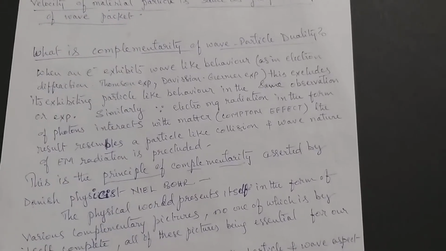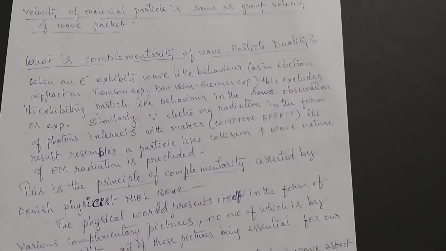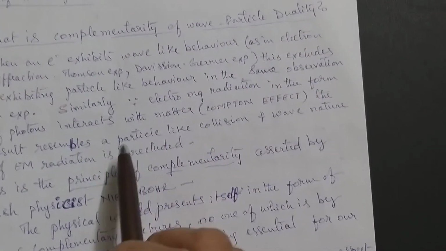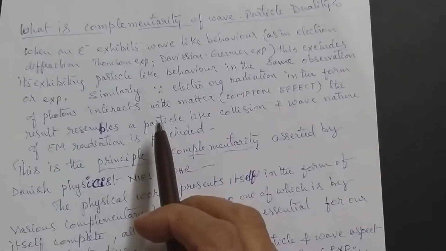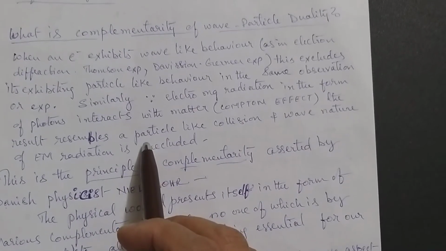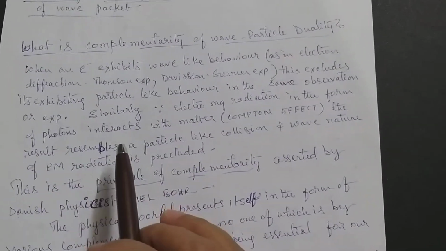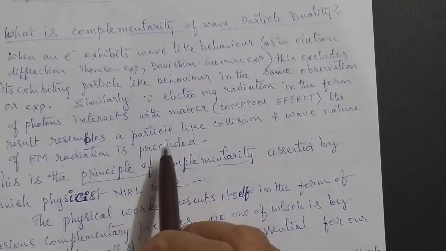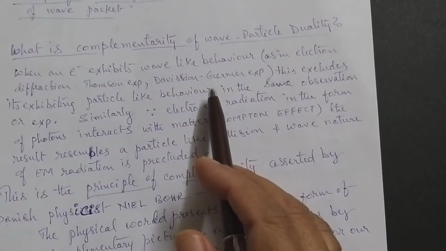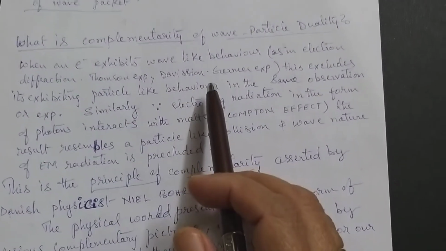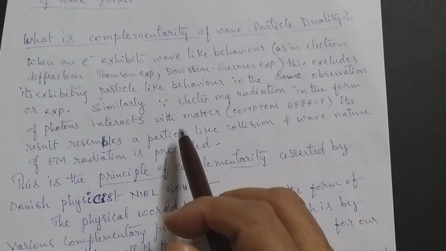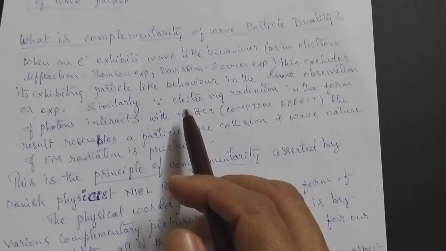Whereas in interference, polarization, diffraction experiments, the bands, dark bands, bandwidth, everything we have calculated is on the basis of wave nature. So whenever we take wave nature into consideration, the particle nature is avoided, precluded. Understand? And with particles also, the electron beam in the Davisson-Germer experiment gave a diffraction pattern. So there we cannot take the electron as a particle, we have to take it as a wave.